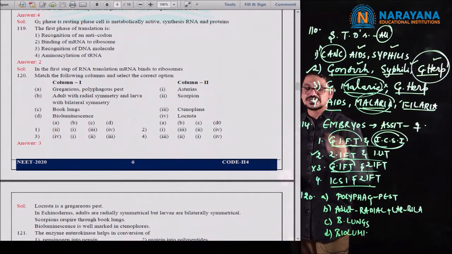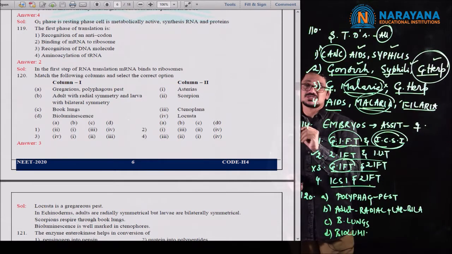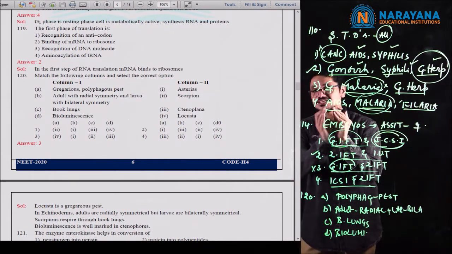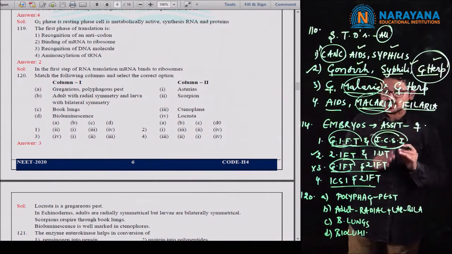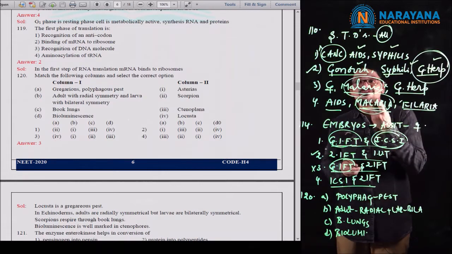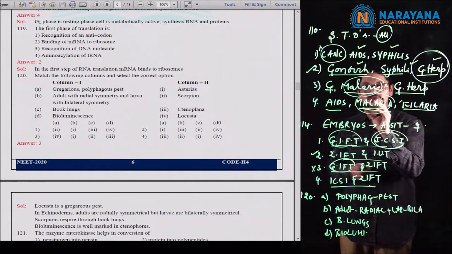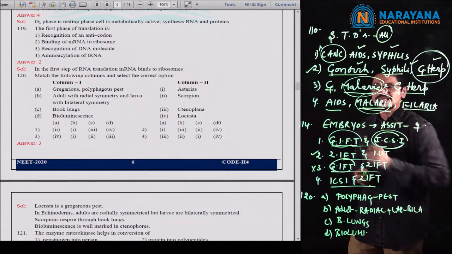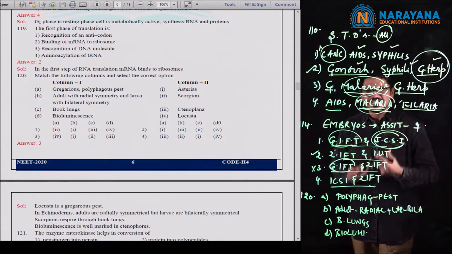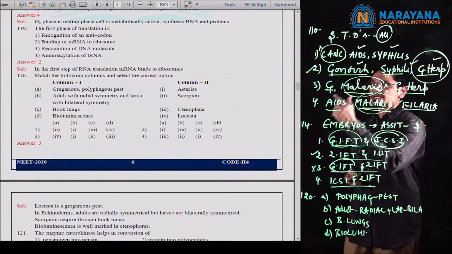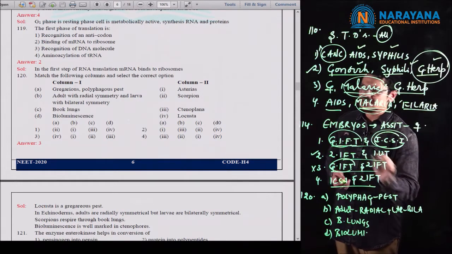If you observe, dear students, gregarious polyphagous first. Gregarious means students can easily come to a conclusion that they are talking about locust. But if you observe polyphagous, in order to avoid the confusion and to give somewhat of a clue to the students, the word gregarious was also given. Polyphagous means excessive feeding, excessive eating. So the gregarious and polyphagous pest is Locusta. If you observe, it was given in the fourth one.